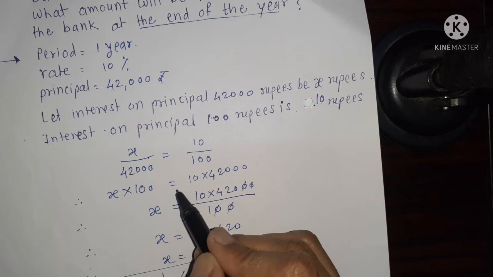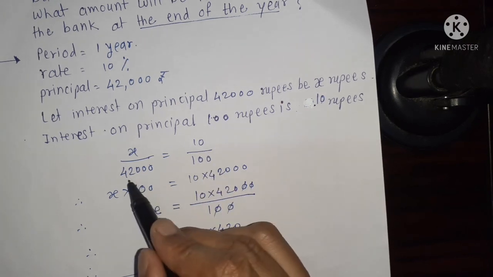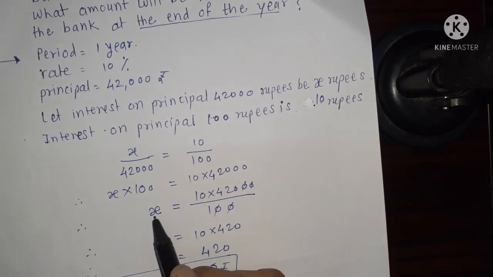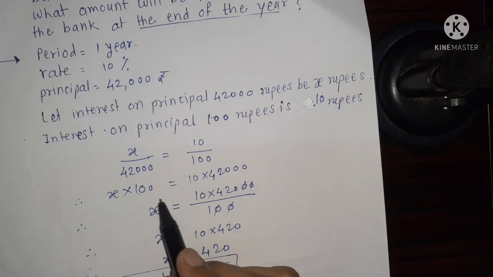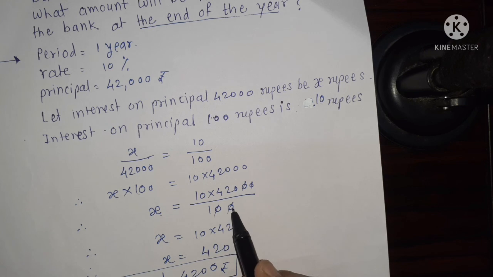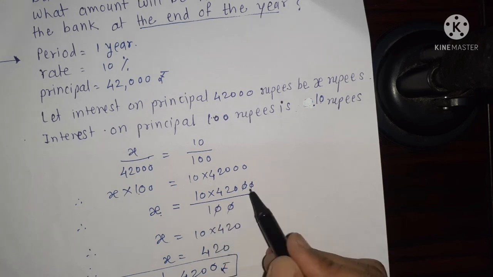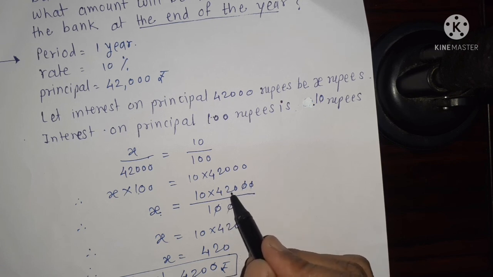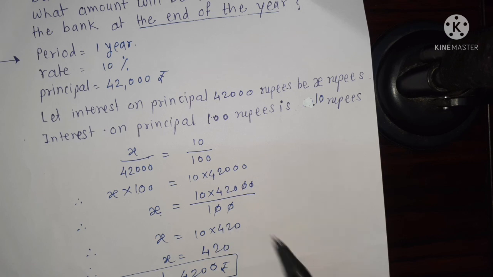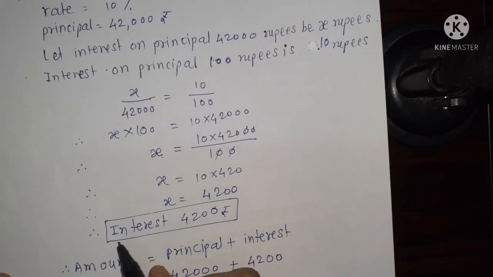X multiply 100 is equal to 10 multiply 42,000. We can find the value of X. We move 100 to the right side and it undergoes division. 100 divided into 42,000 leaves 420. Multiply 10. X is equal to 10 multiply 420. X is equal to 4,200.